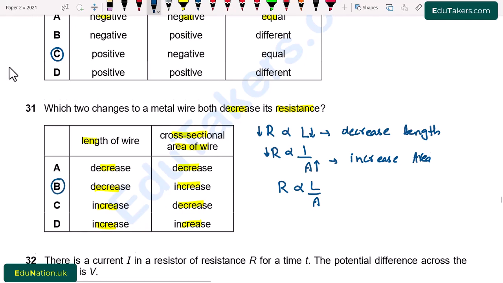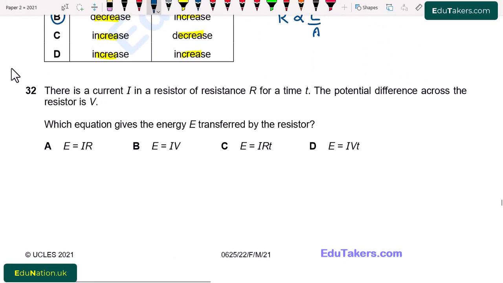Question number 32. There is a current I in a resistor of resistance R for a time t. The potential difference across the resistor is V. Which equation gives the energy E transferred by the resistor? MCQs: A, E is equal to IR, B, E is equal to IV, C, E is equal to IRT, and D, E is equal to IVT.